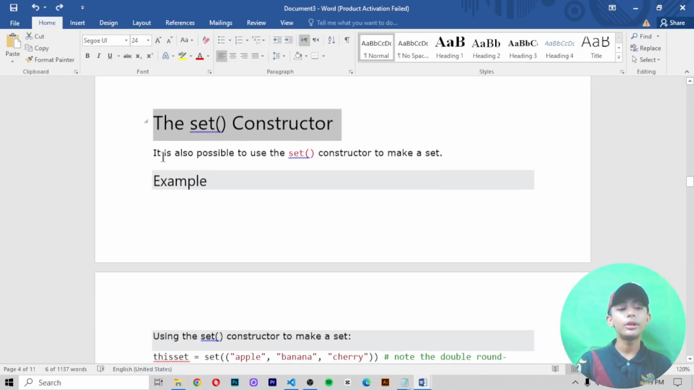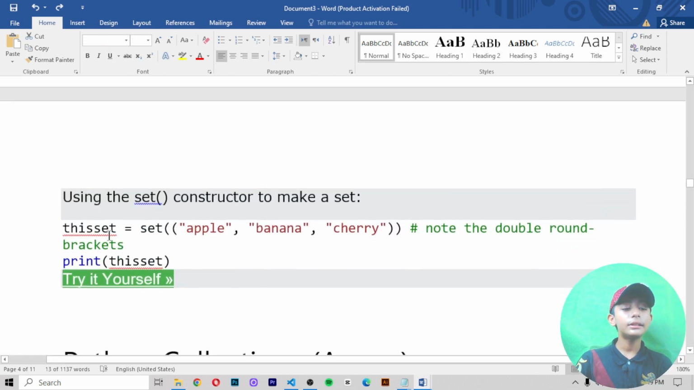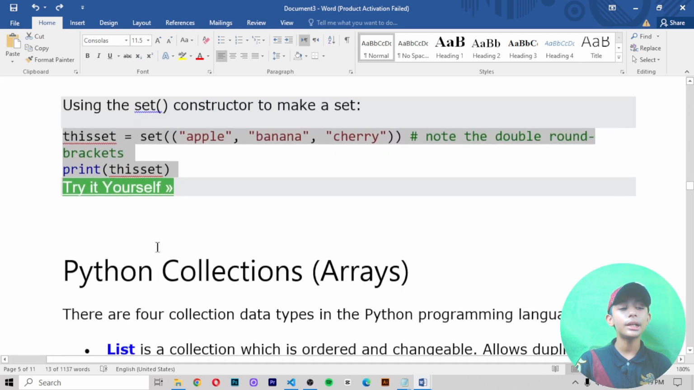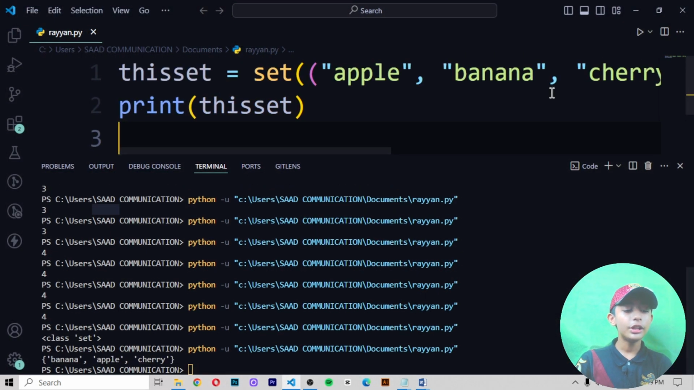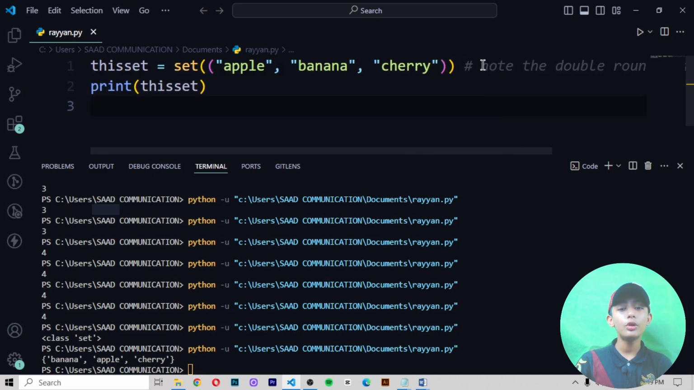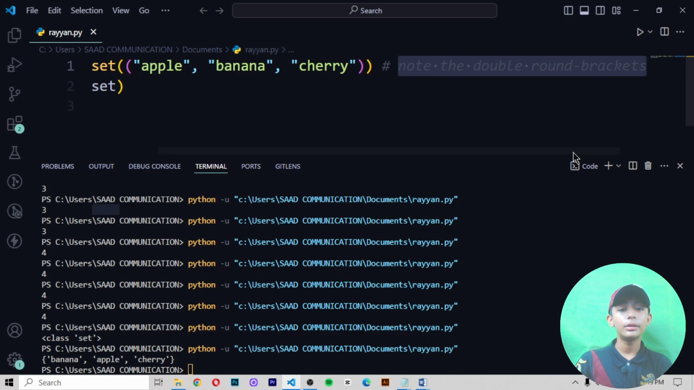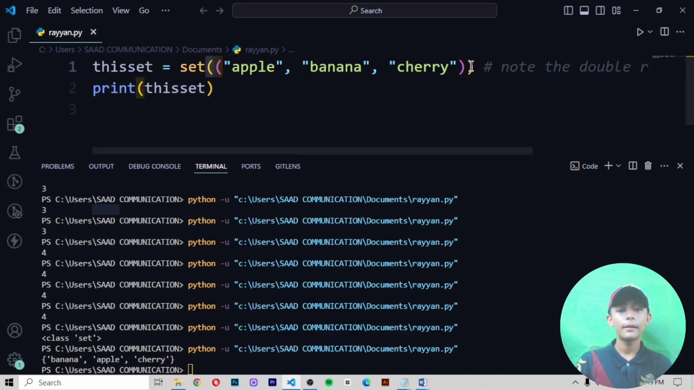The set constructor. It is also possible to use the set constructor to make a set. In this example, it is using the set constructor to make a set. Let me copy this, paste it, save it and run it. It gives me banana, apple and cherry. Why is it not giving me apple, banana, cherry? Please note the double round brackets. Note that. Here you can see it.